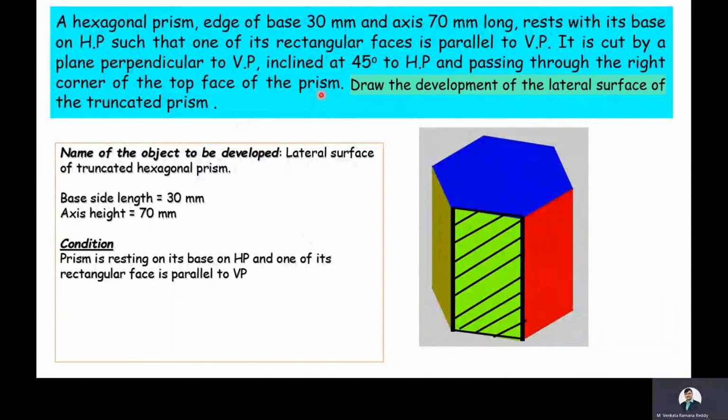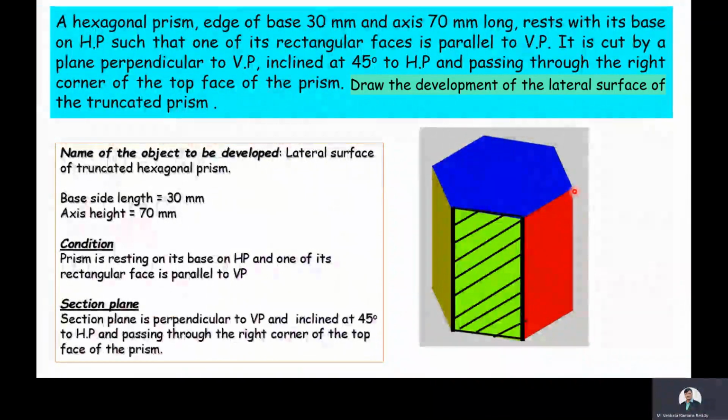Then the section plane is perpendicular to VP and inclined at an angle of 45 degrees to the HP and passing through the right corner of the top face of the prism. That is, this hexagonal prism is cut by a section plane which is making an angle of 45 degrees to the HP and perpendicular to the VP and passing through the top face right corner of the prism.